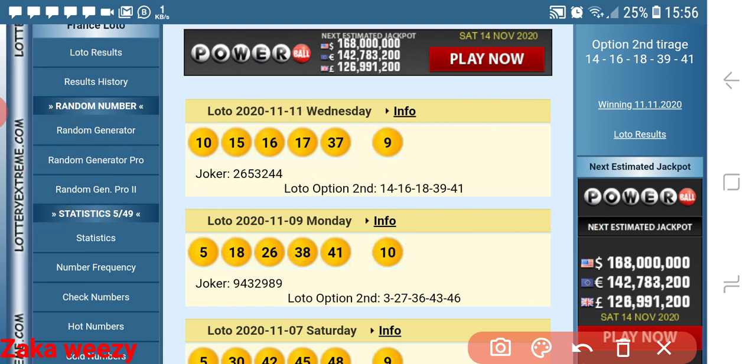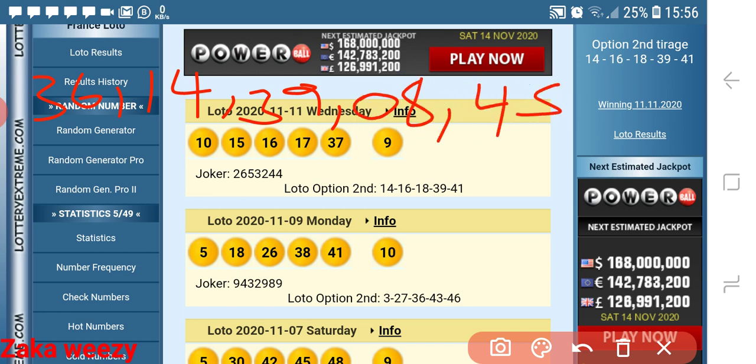Okay guys, these are the numbers I want you to play, and just pair them and boom with these numbers. And 45, 27. So you have to look at these numbers. The banker is that number.